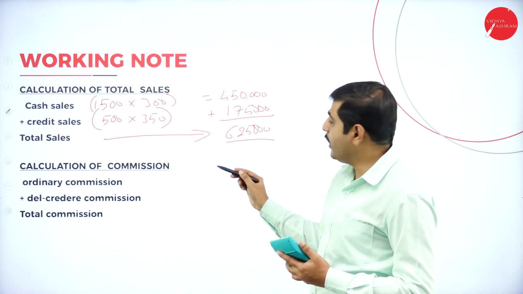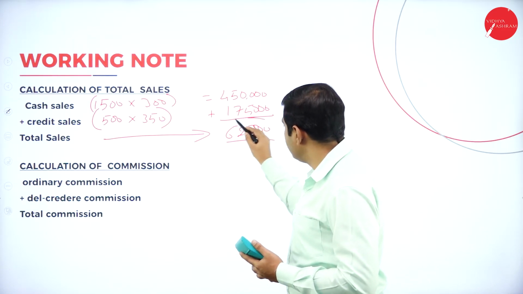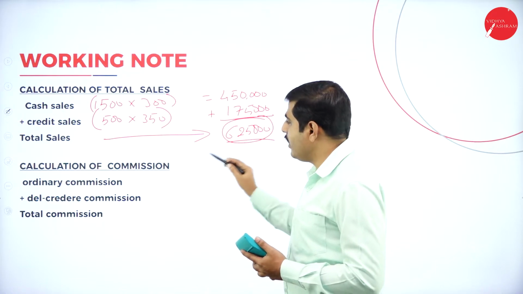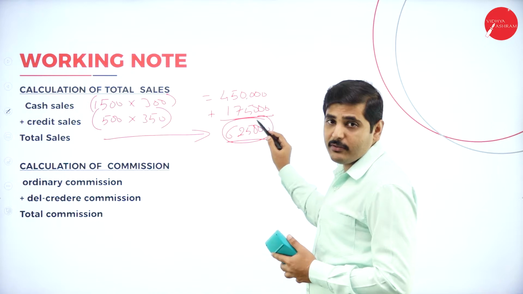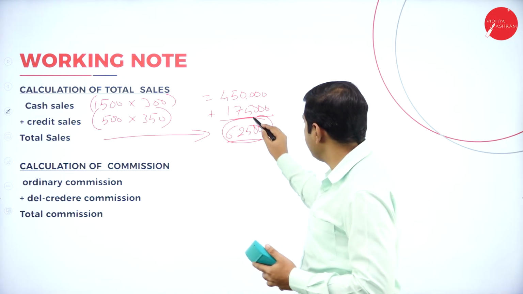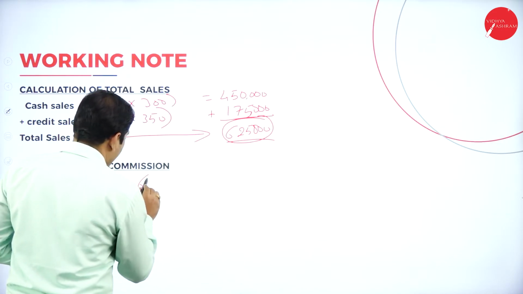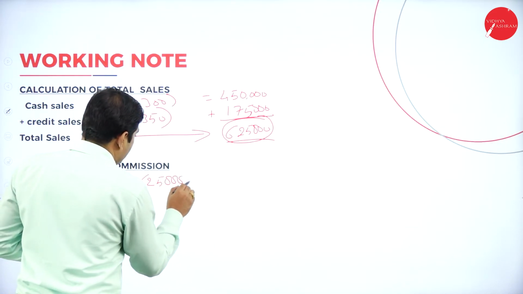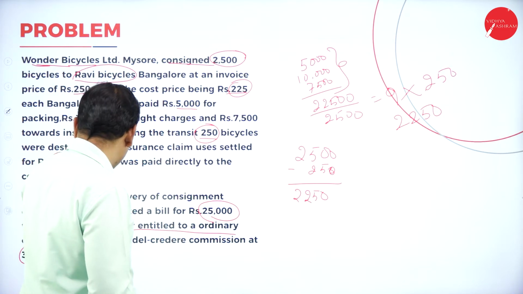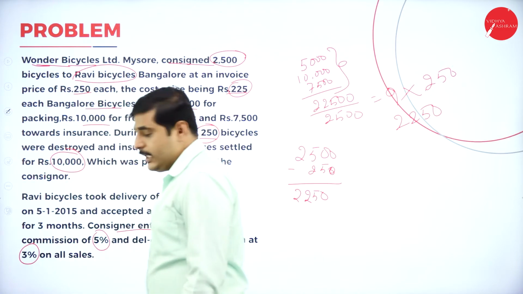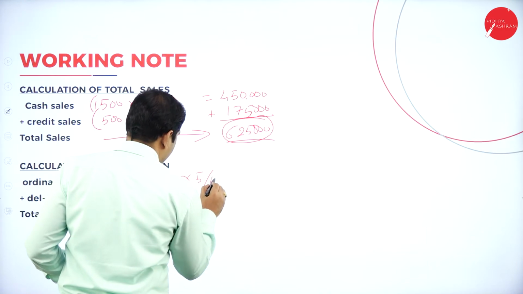Now we should calculate the commission for consignee. On 6,25,000 we should give an ordinary commission of 5%. Del credere commission should be given on credit sales of 1,75,000. So 5% is the ordinary commission and 3% is the del credere commission.